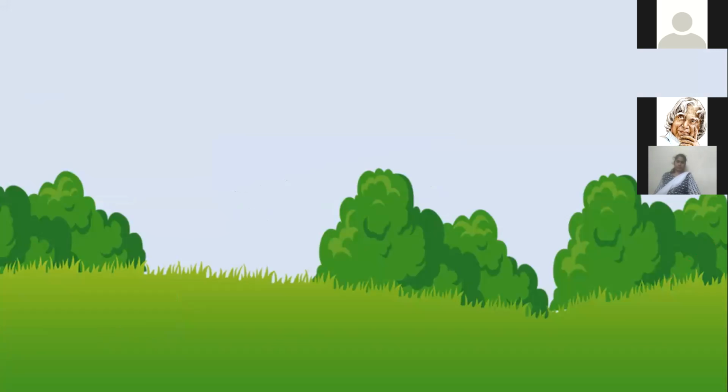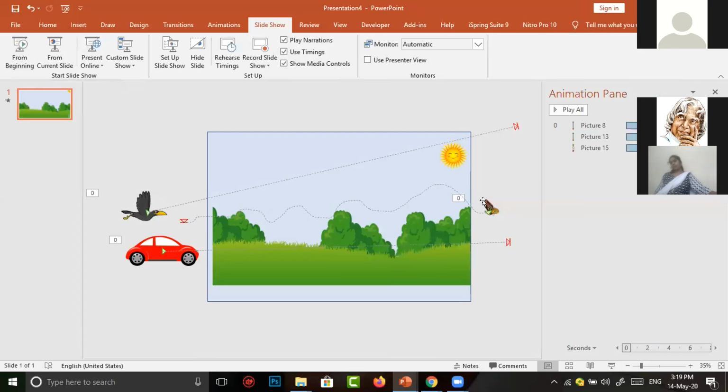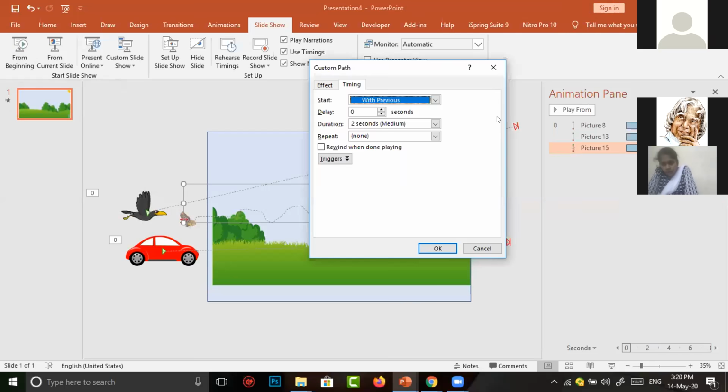The butterfly moves very fast now. So we want to change the speed of the butterfly. We have to adjust the speed by clicking on the butterfly image. In the animation pane, the image you select here is automatically selected. In the downward arrow, just click, which goes to timing. It moves very fast, you know. So we have to change the speed to very slow. I think it is 15 seconds or not. 15 seconds are enough to make the butterfly go smoothly.